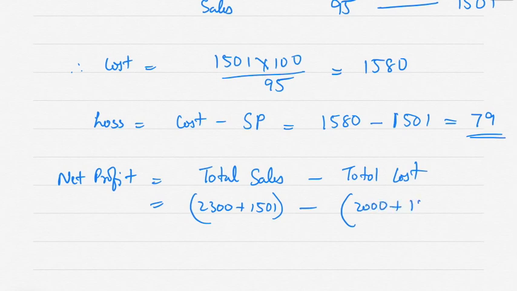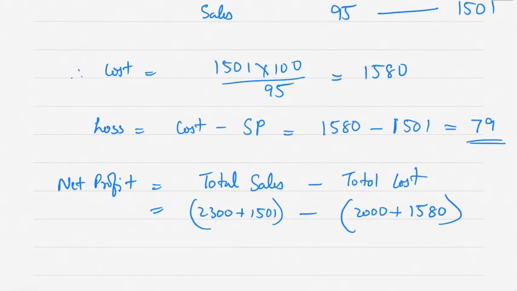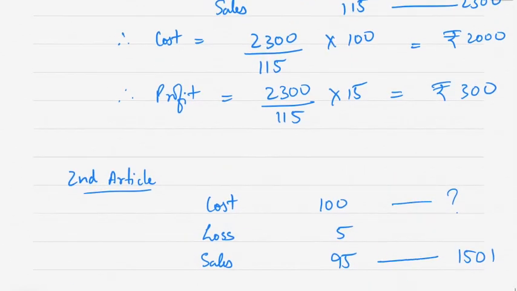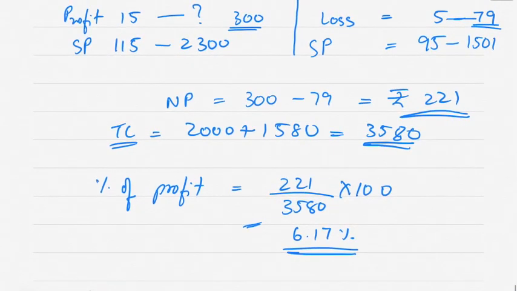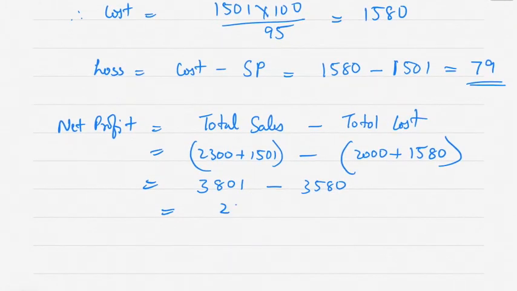Total cost is 2000 plus 1580, which makes this 3801 minus 3580. We have already calculated, it comes to 221.